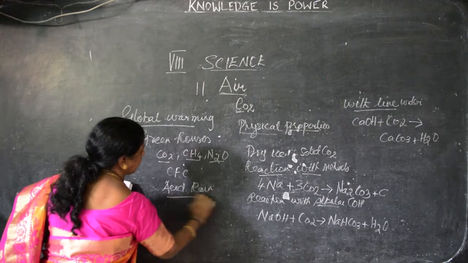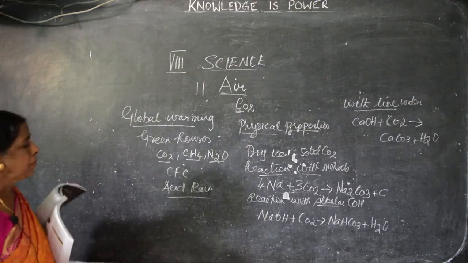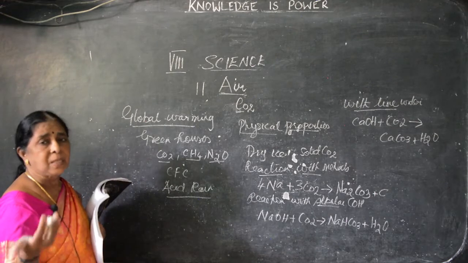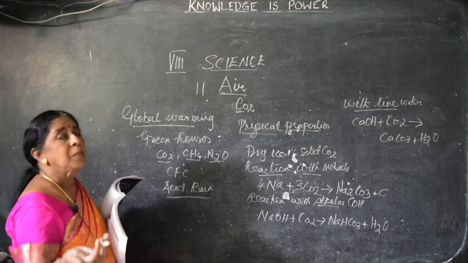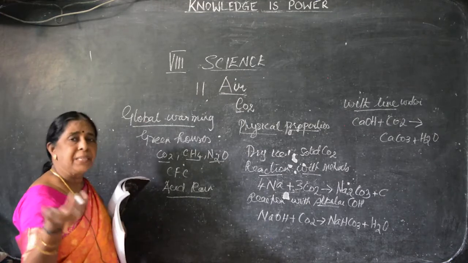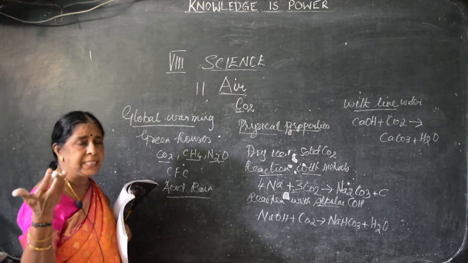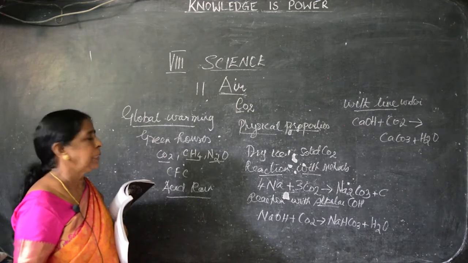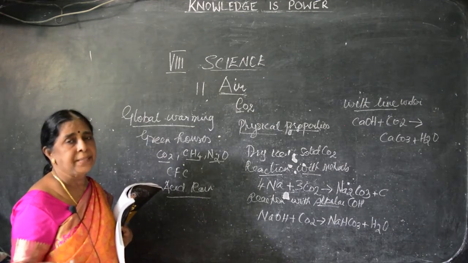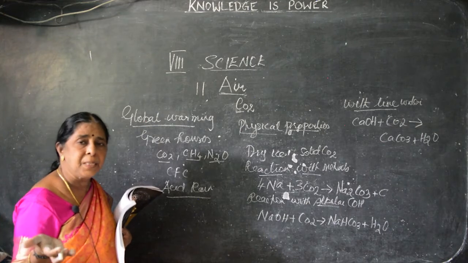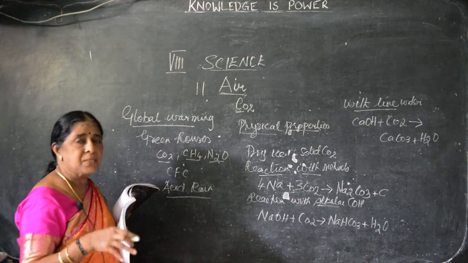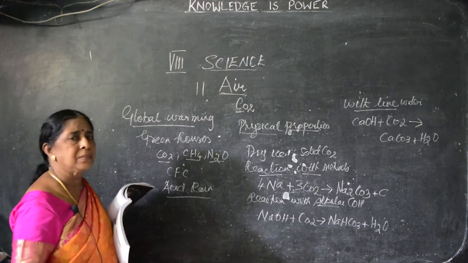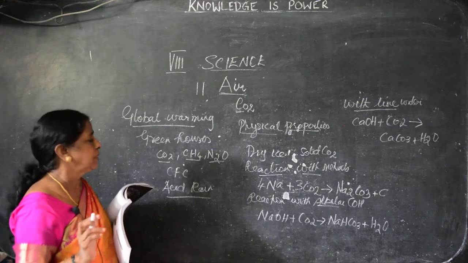Generally, rainwater is pure water. Because of pollutants like carbon dioxide, sulfur dioxide and nitrous oxide, when it rains, these oxides dissolve in the water and the rain becomes acid rain. Actually, rain is pure water, but because of these gases present in the atmosphere, they are absorbed and become part of the rainwater.